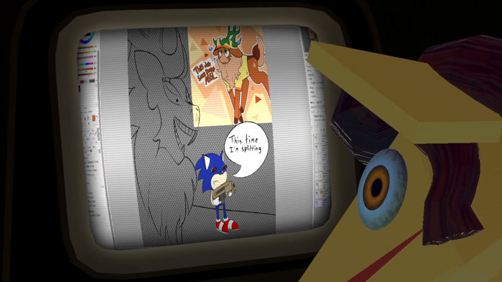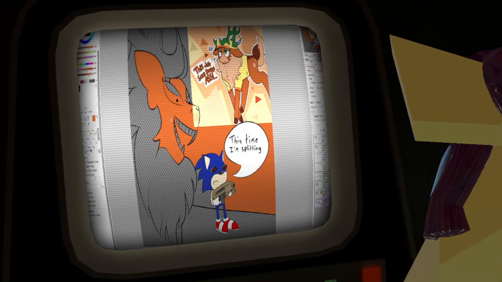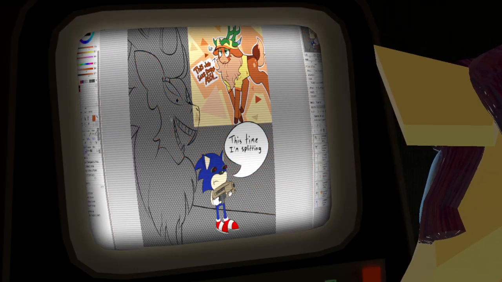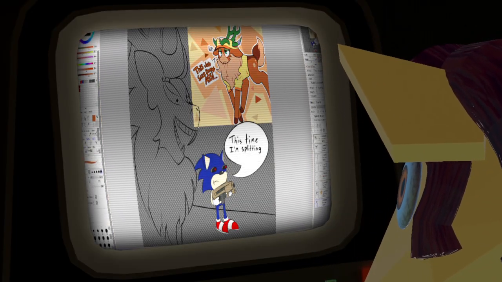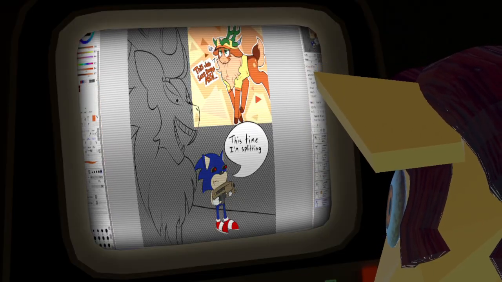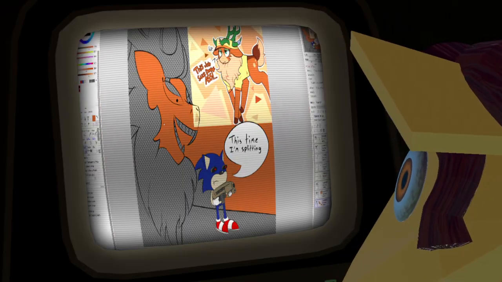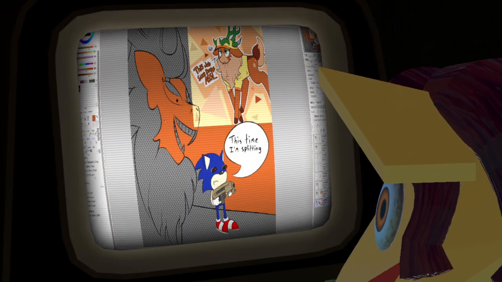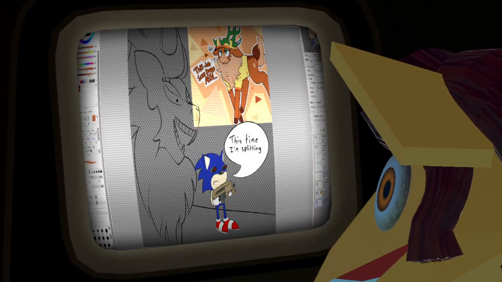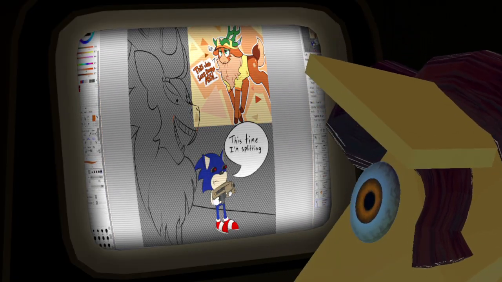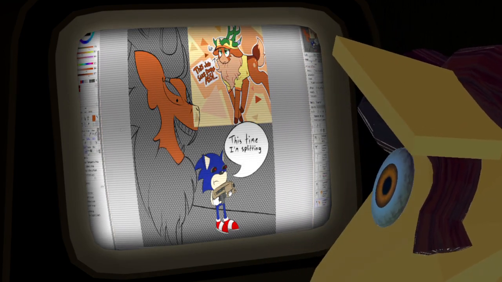So if I go in here with the bucket, well, that's a problem. So let's see if we can close some of this. Okay, I'm gonna go in the bucket. Where's it leaking? Is that the mouth? Over here? There we go.